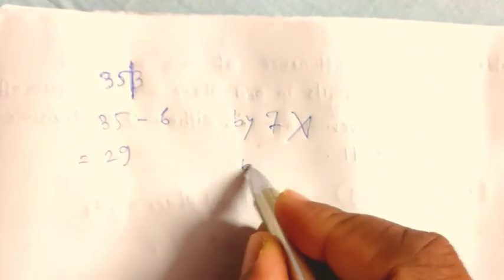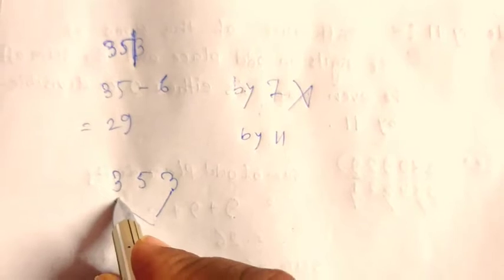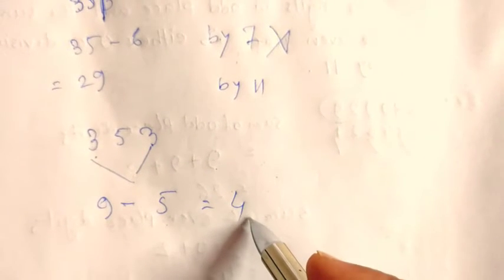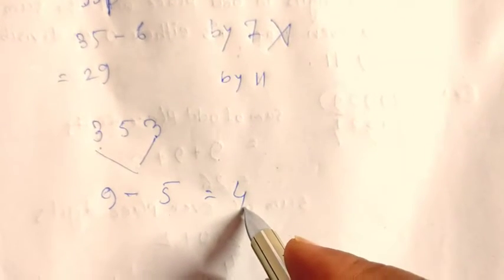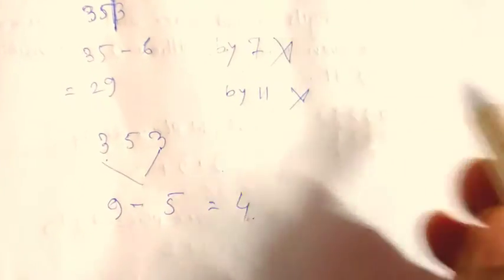Next it is 11. So again let's check. We will be adding the even place digits and odd place digits separately, and we will be finding the difference between those two sums. So the odd place digits are the first place, which is 3, and the third place digit, also 3. So the sum of the odd place digits is 6, and there is only one even place digit, that is 5. If we subtract that, it should be either 0 or 11 or a multiple of 11, but 4 is neither 0 nor a multiple of 11, so it is not divisible by 11.